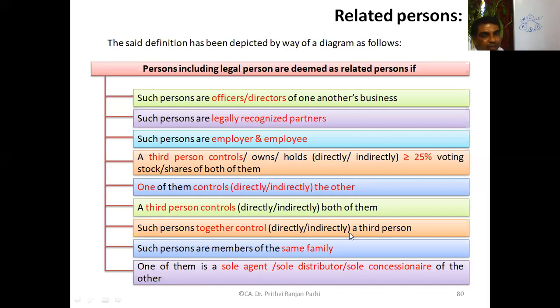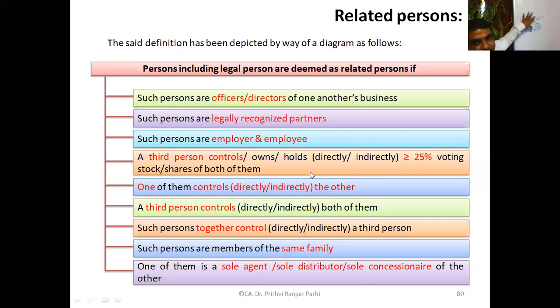Now, one of them controls another. Suppose company A controls company B. It may be direct control or through somebody else. Then also they are related persons. Okay, a third person controls.